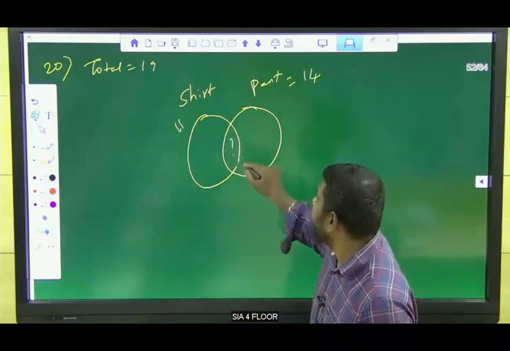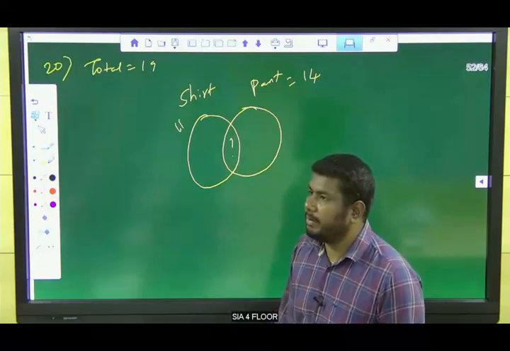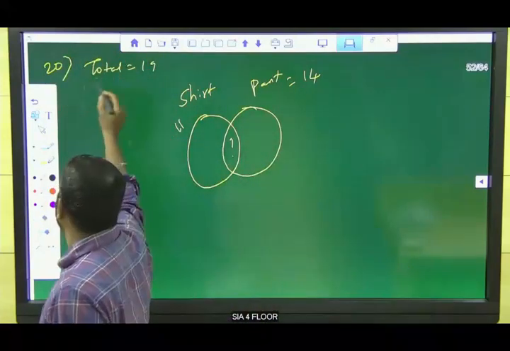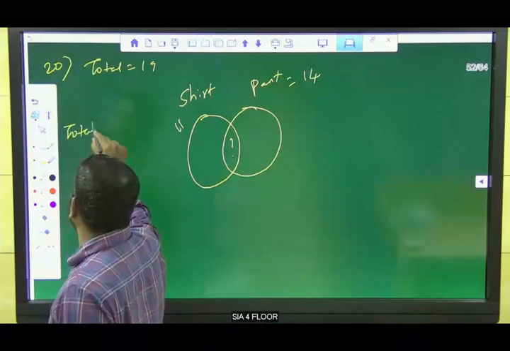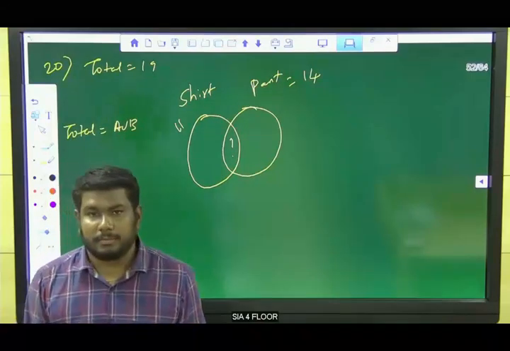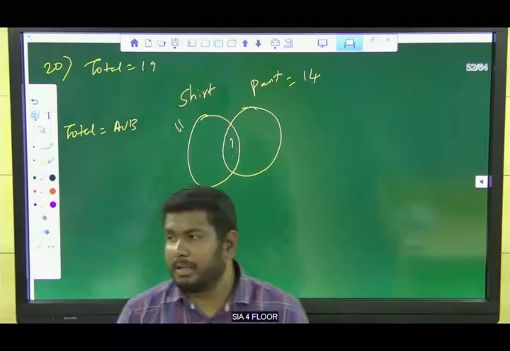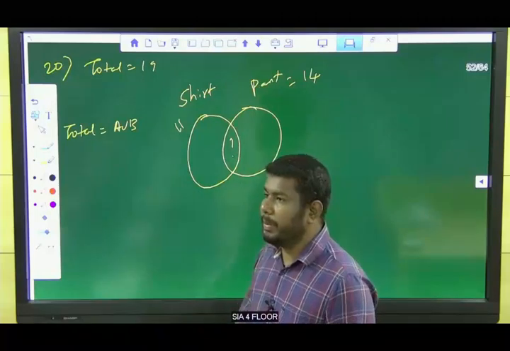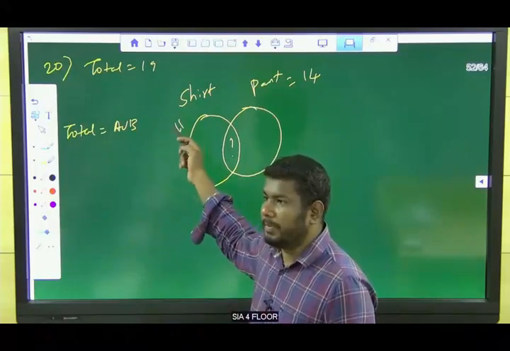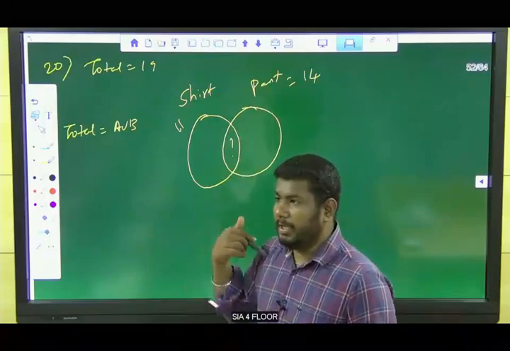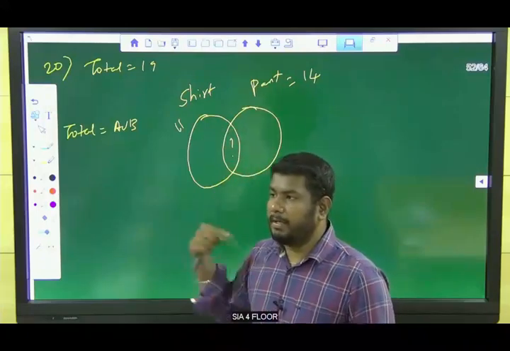We are going to find the A intersection B value. If neither is not given, we can take total equal to A union B, since all participate. Either one is wearing a hockey pant or a hockey shirt.